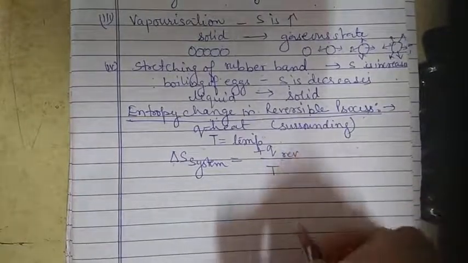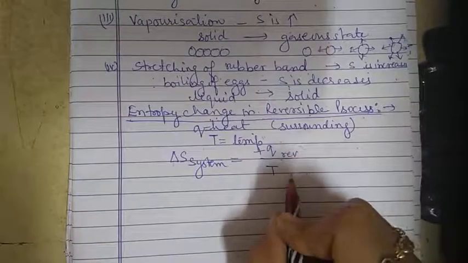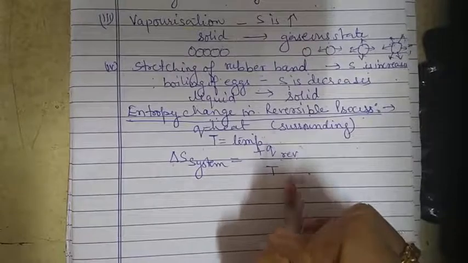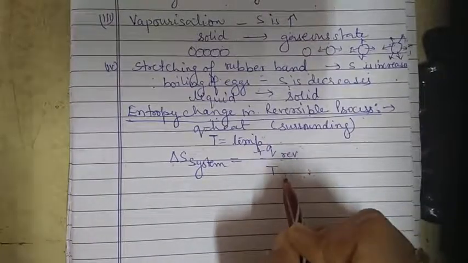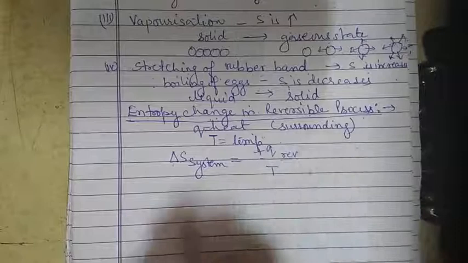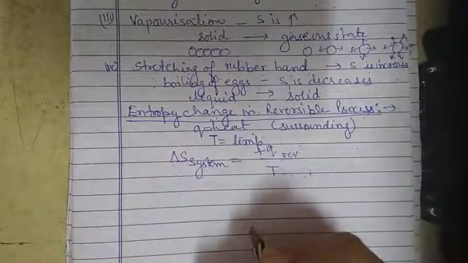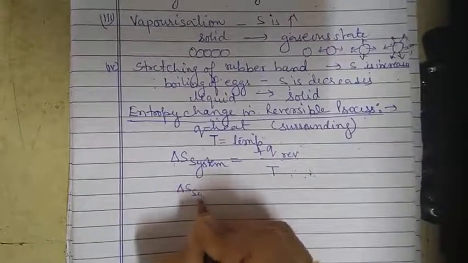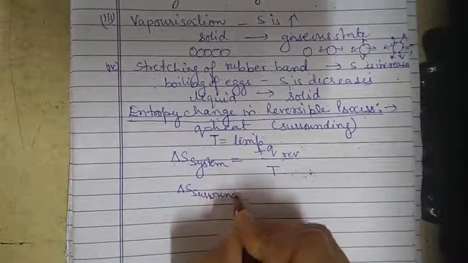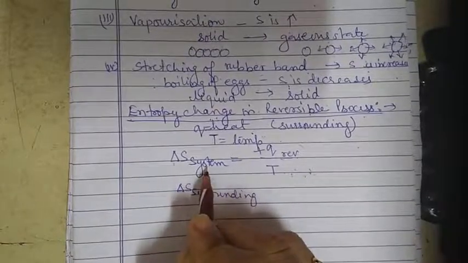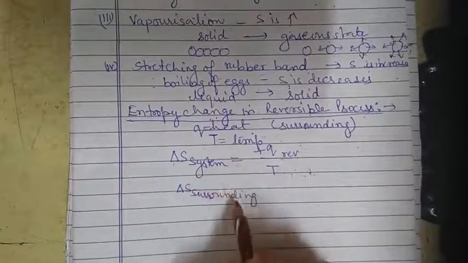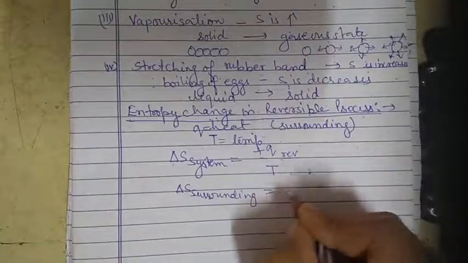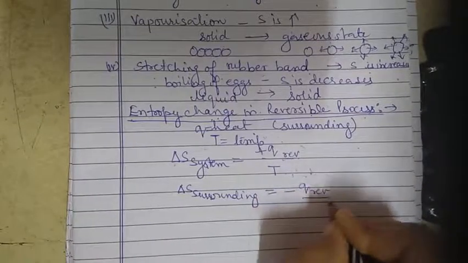Now on the other hand, the surrounding loses the same amount of heat at the same temperature. If the surrounding loses heat, it means a decrease in entropy. So delta S surrounding, because the surrounding loses its heat, is equal to minus Q reversible upon T. The earlier one was for the system because it gains the heat.